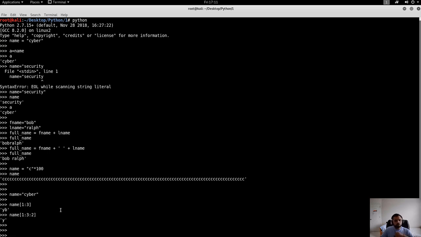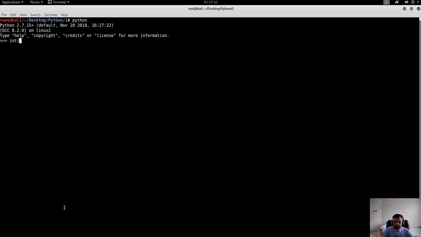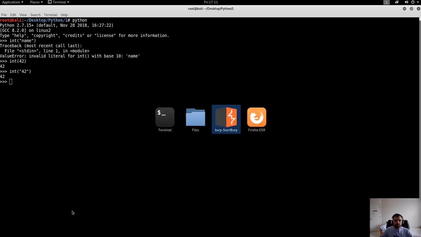Another good one is about conversion. How do you convert an integer to a string? There is a simple function where you type str, and I need to give an integer to convert it to a string. So 542, it will convert it to a string, as you can see here. This is how typically you would do all the string operations here.